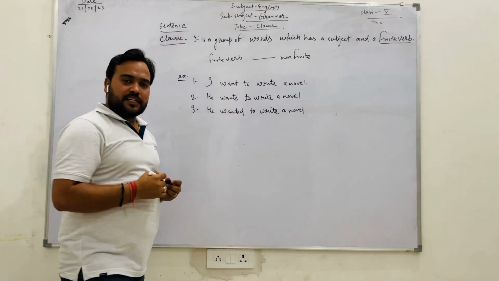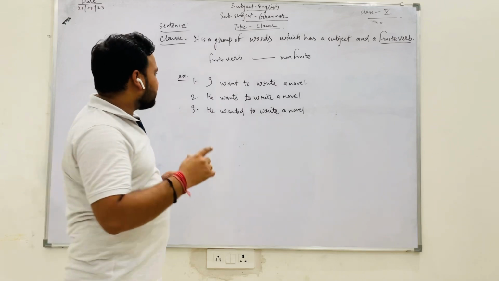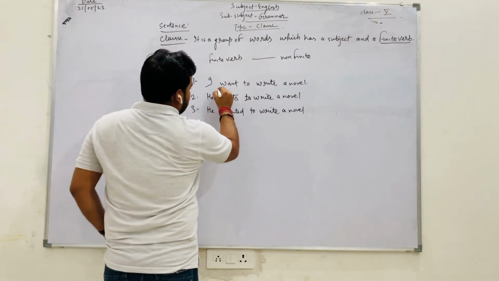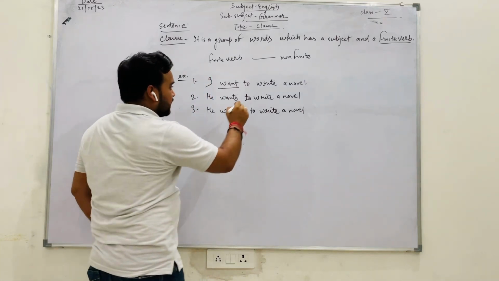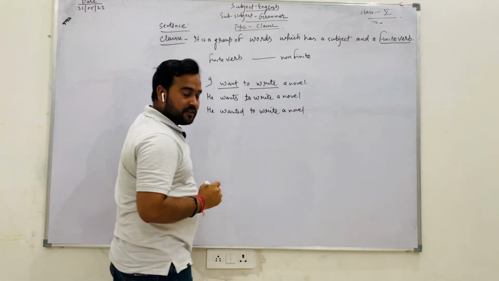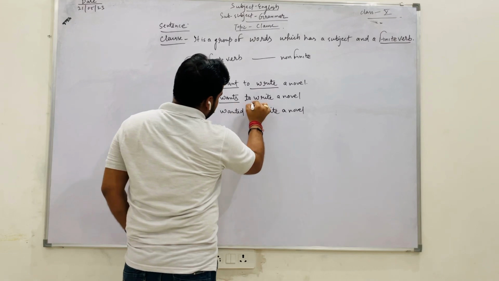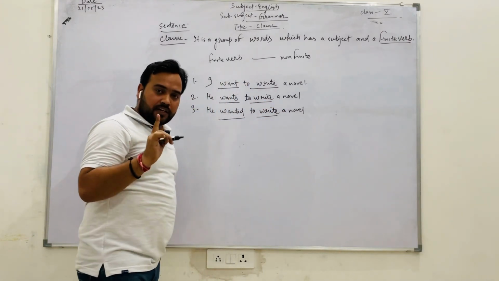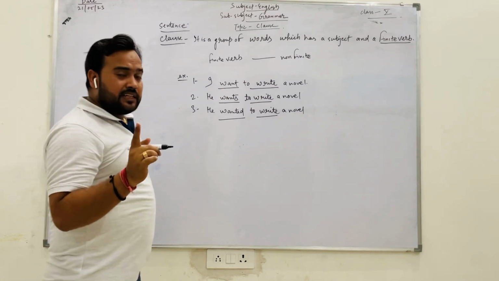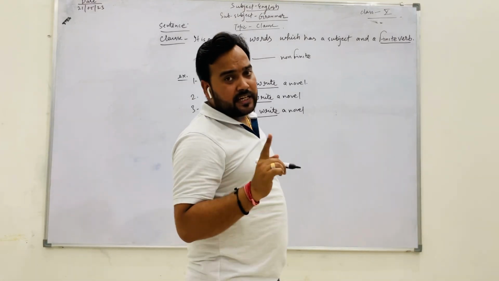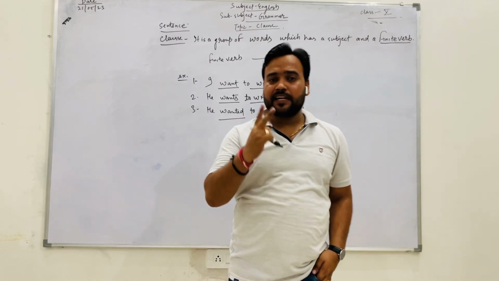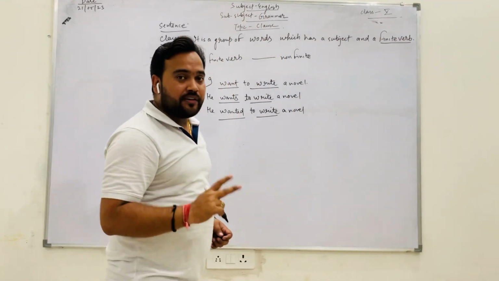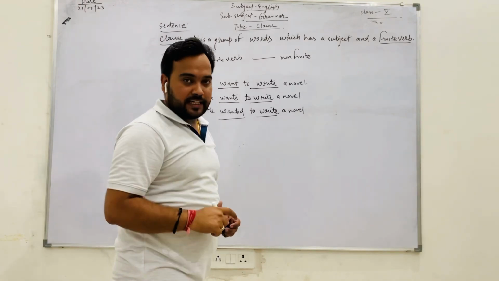Now there are three sentences. In the first sentence, this is a verb and this is also a verb, and again in the others, verb, verb. So in each and every sentence there are two verbs: one finite verb and one non-finite.